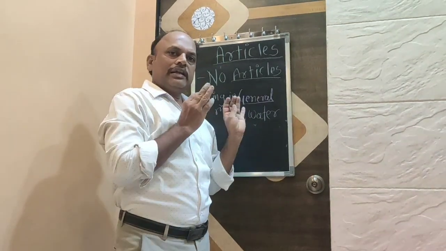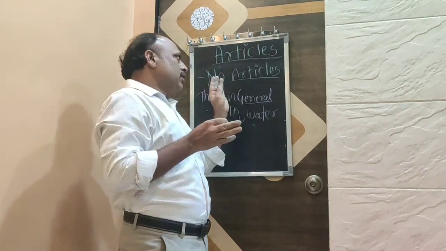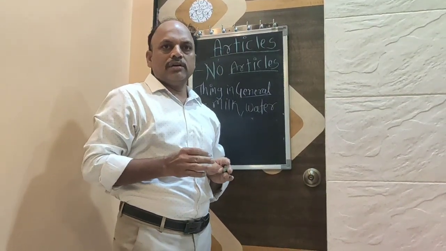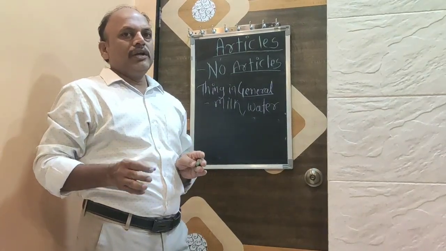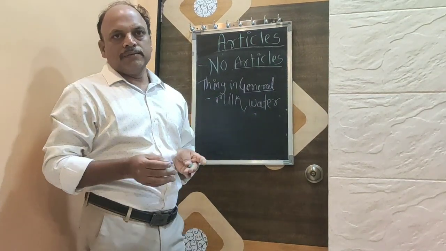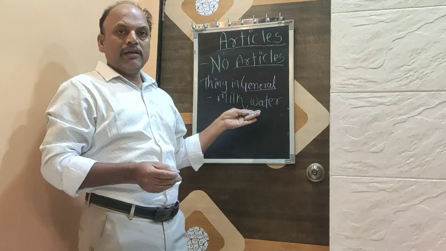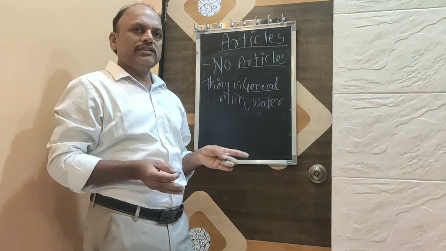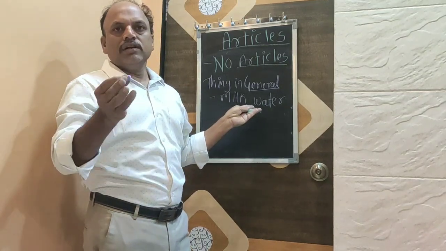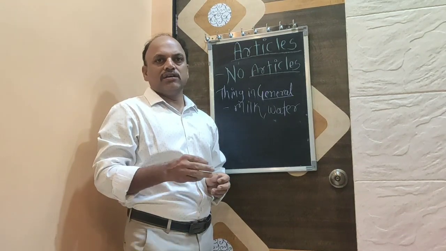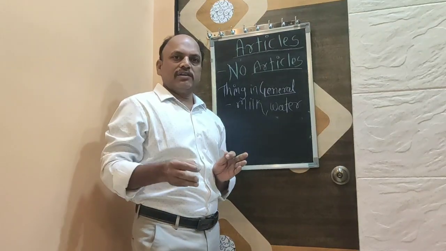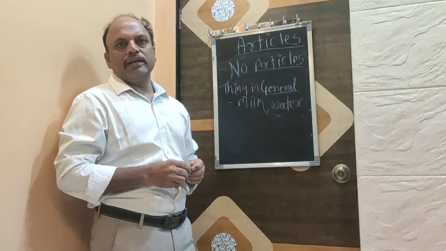Friends, the last part: here we are going to see where the articles are not used at all. Here there will not be any articles. The things in general, like milk, water, etc., these liquid things. It cannot be the milk or the water. Things in general like wheat, jawar. We cannot say the wheat, the jawar. Okay, we have to avoid using the articles with these things.